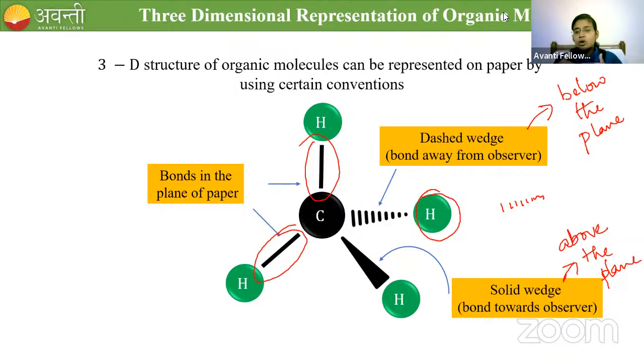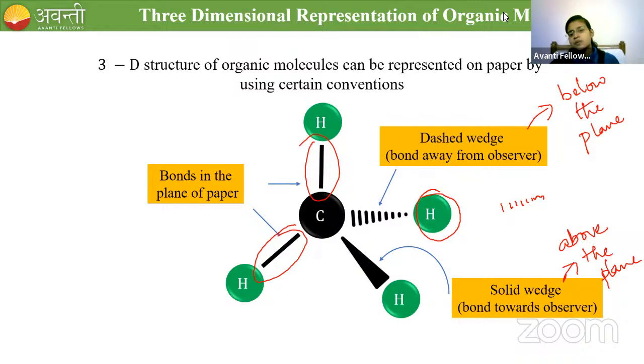Below means dashed wedge, above the plane means solid wedge. All these 4 are the bonds of hydrogen with carbon. So this is how you denote the 3-dimensional structure of organic molecules in a 2-dimensional plane. Okay, clear?